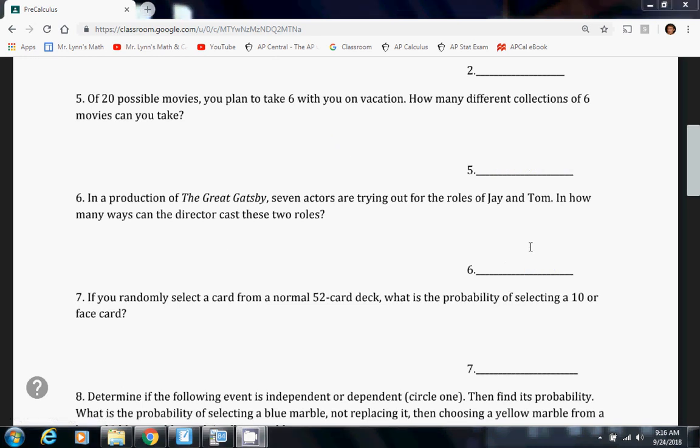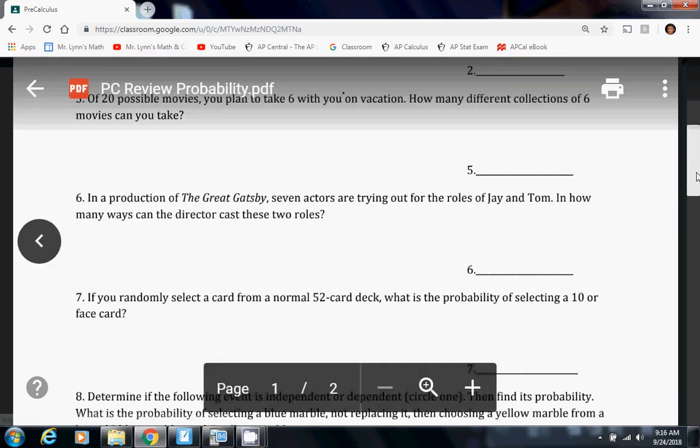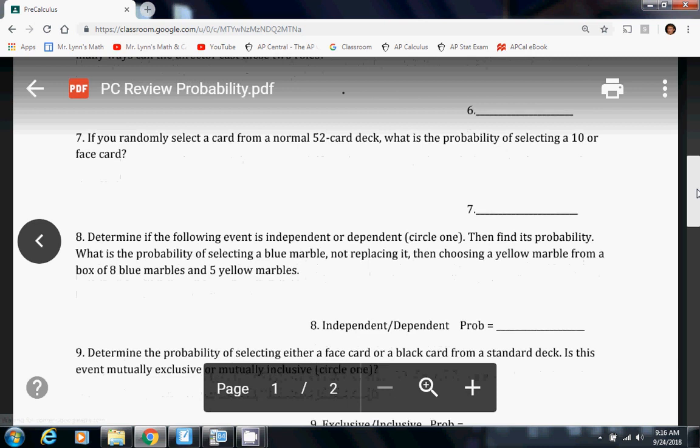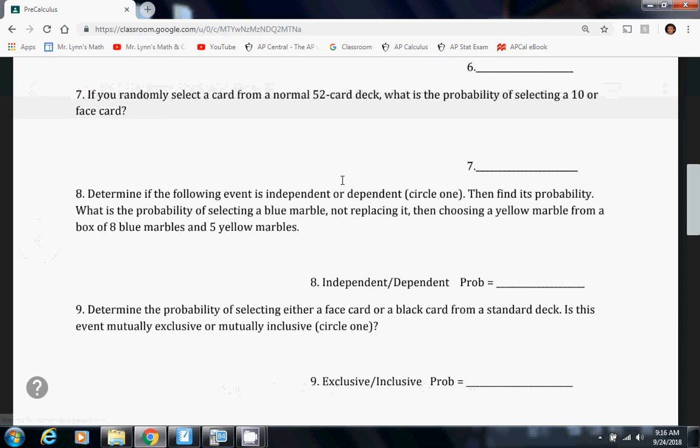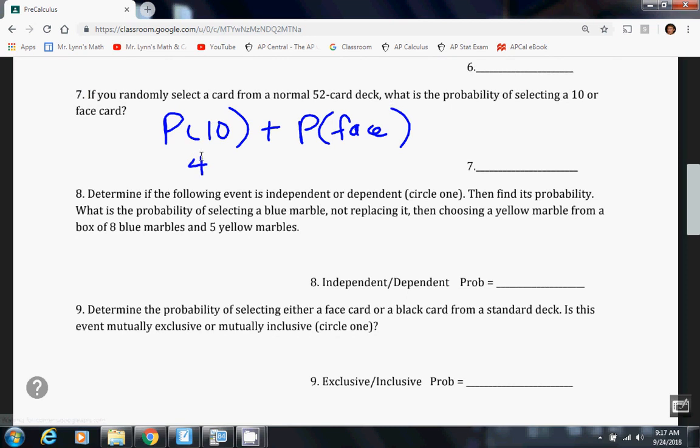If you randomly select a card from a normal 52-card deck, what is the probability of selecting a 10 or a face card? So we see the word or. That means we know we need to add. So we need to figure out the probability of getting a 10 plus the probability of getting a face card. Well, there are 4 10s in the whole deck, so it would be 4 out of 52. And there are 12 face cards, so 12 out of 52. And we just add those together. So we get 16 out of 52, or that reduces to 4 over 13.